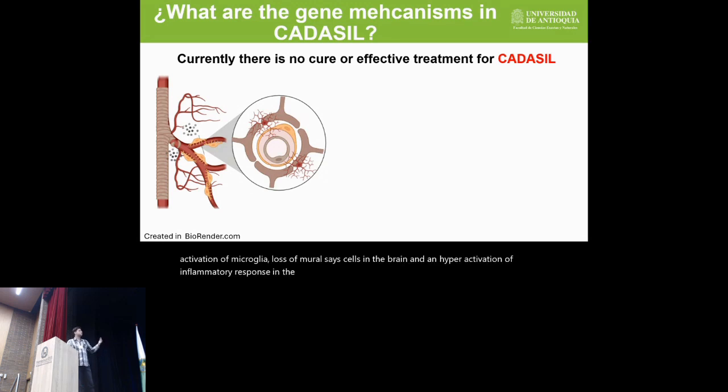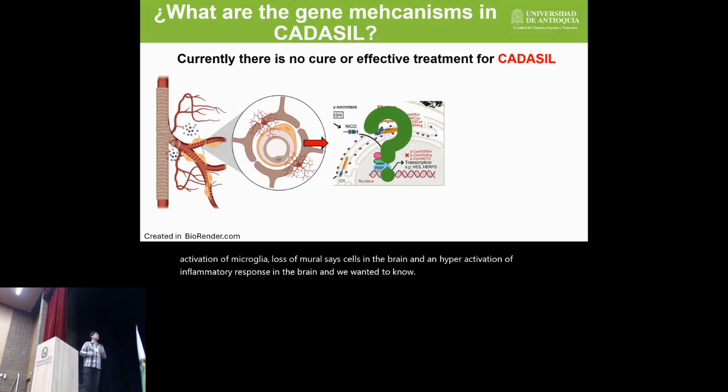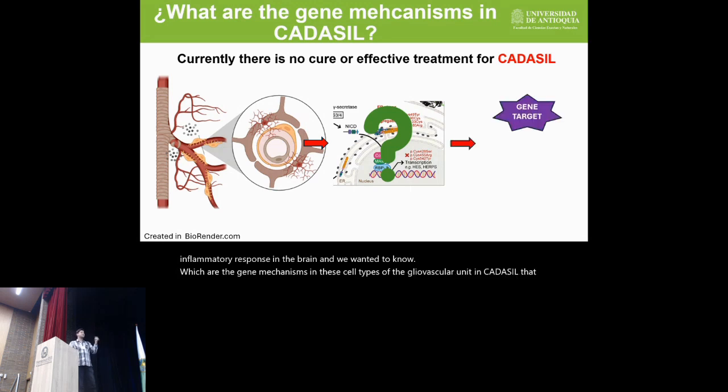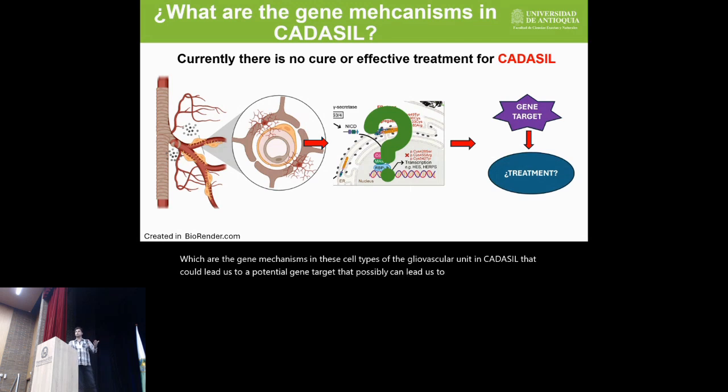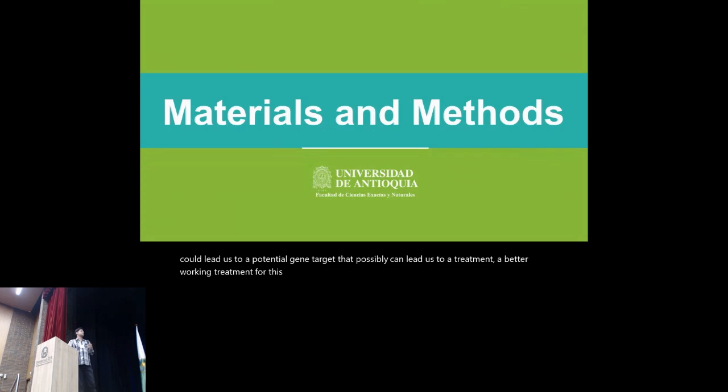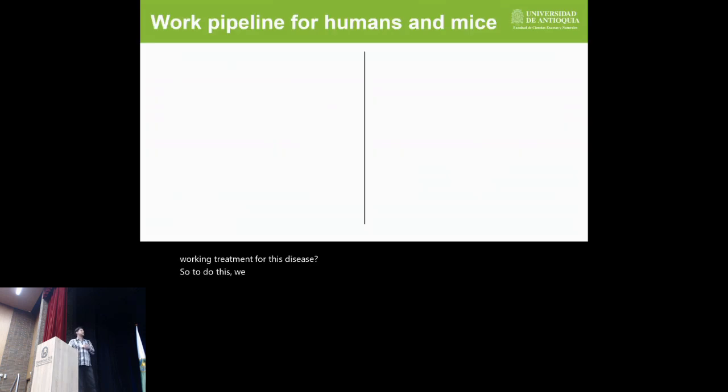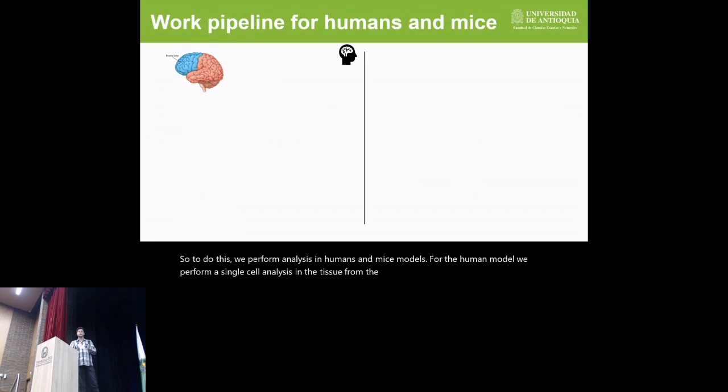And we wanted to know which are the gene mechanisms in these cell types of the gliovascular unit in CADASIL that could lead us to a potential gene target that possibly can lead us to a better working treatment for this disease. So to do this, we perform analysis in humans and mice models. For the human model, we perform single cell analysis in the tissue from the frontal cortex of the brain of CADASIL and healthy patients.